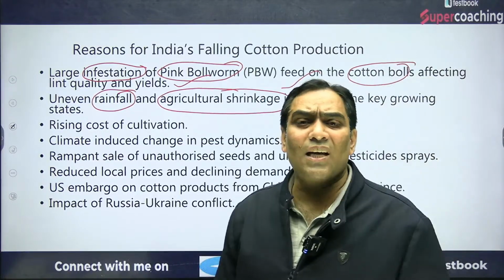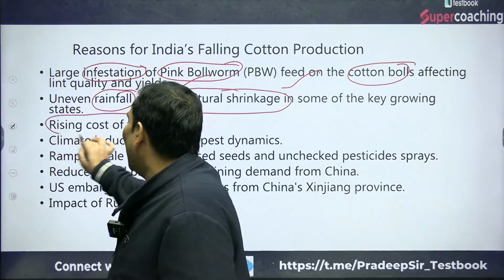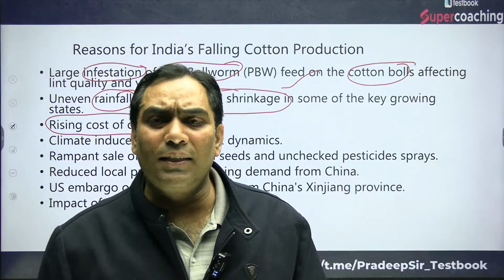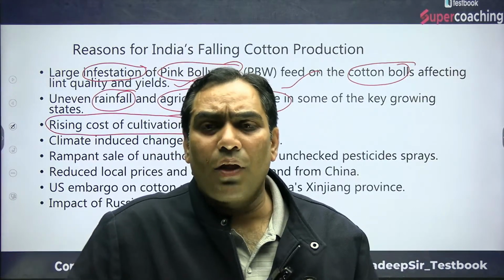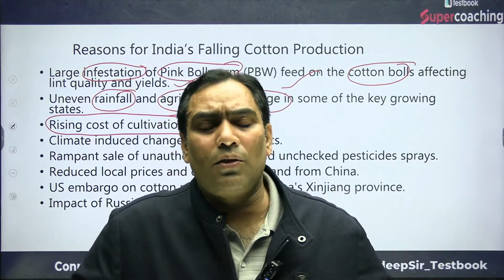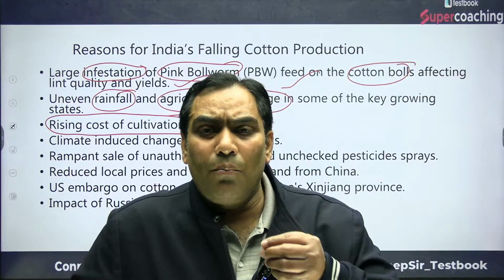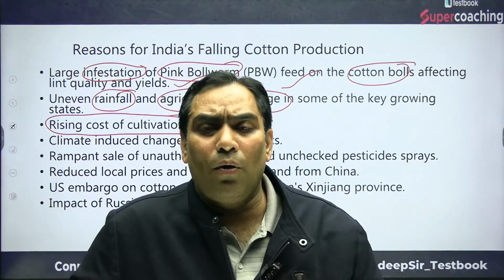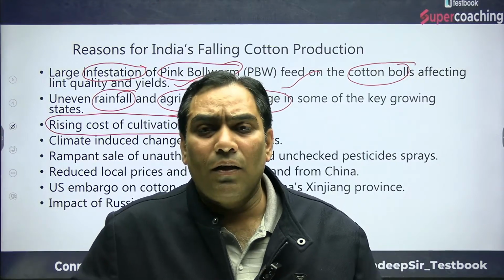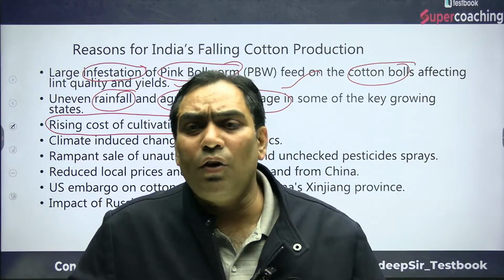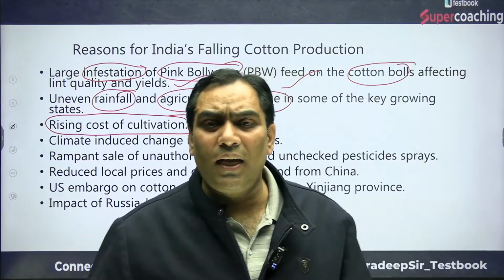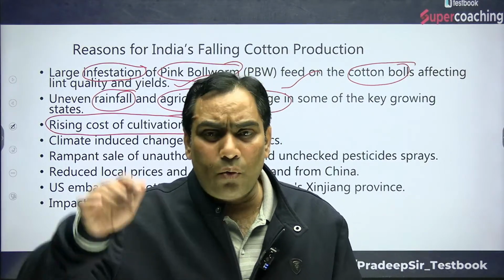Another reason is the rising cost of cultivation. Why is the cost rising? In order to take care of the insects, there is a need for spraying. Earlier, BT cotton increased the productivity, but because the pink bollworm has developed resistance, there is a need to spray insecticide, and because of that the cost of cultivation has increased. And because of the increase in the cost of cultivation, the production has reduced.